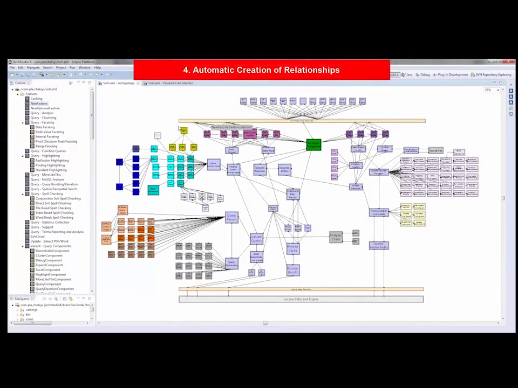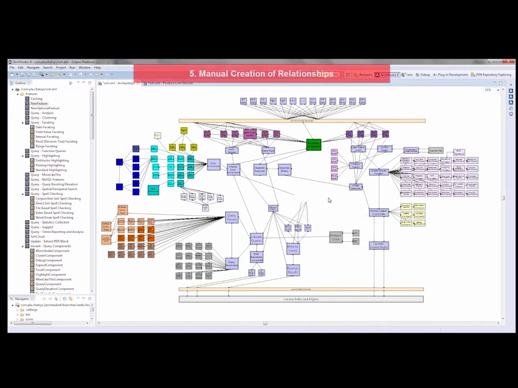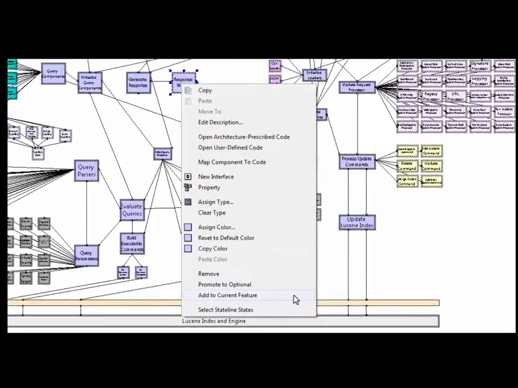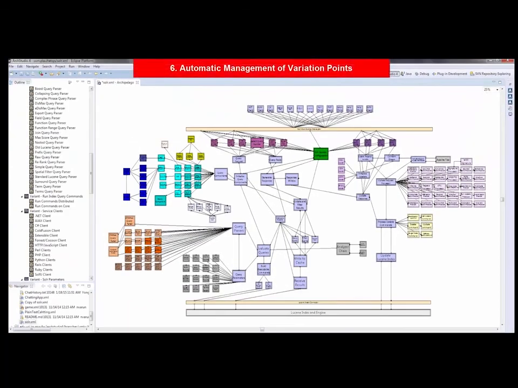Double-clicking any feature will activate it. Any changes made to the architecture after this point will be automatically linked and recorded under this feature. However, a user can still add any existing architecture element to any feature manually by right-clicking the element and selecting Add to the current feature. ArchFeature will automatically take care of creating, updating, and removing variation points in the product line architecture.